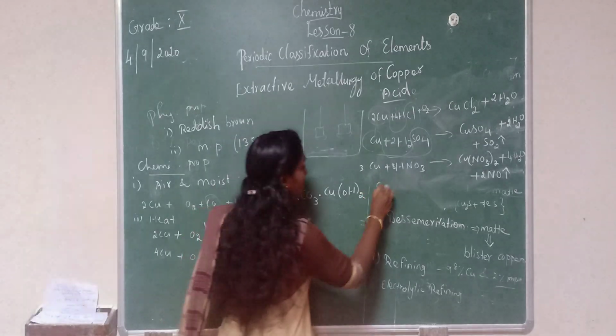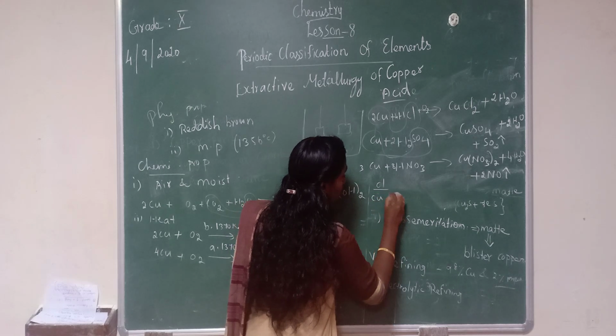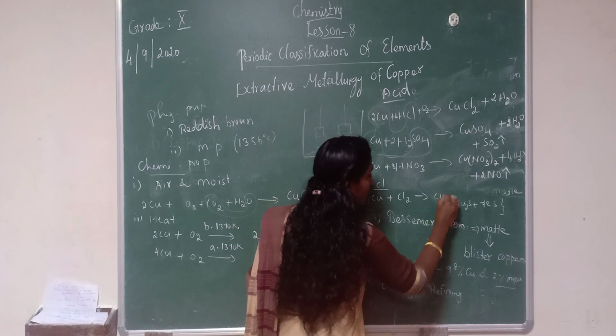Then when copper reacts with chlorine, Cu plus Cl2 gives CuCl2.